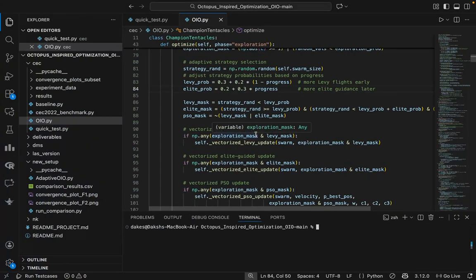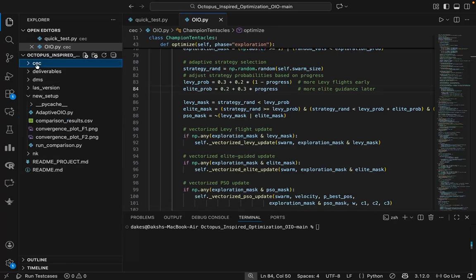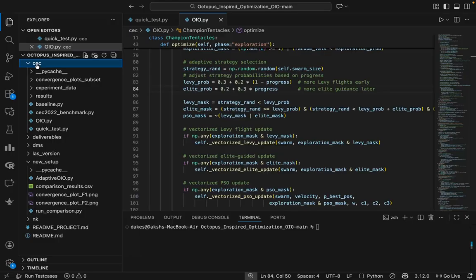So, this is the repository of our project. Let's look at the actual project files. This CEC folder has all the files which were initially there. CEC stands for Continuous Evolutionary Computation. This folder contains the original implementation of OIO algorithm and the complex CEC 2022 benchmark functions. We kept this separate to preserve the original logic.